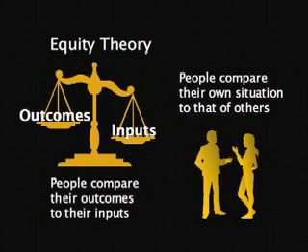Equity theory helps us evaluate how people react to the outcomes that they receive from their organizations. According to equity theory, when people receive outcomes, they do two kinds of evaluations. They do a fairness evaluation and they do a social equity evaluation. For the fairness evaluation, they look at the outcomes that they received and they compare that to the inputs that they provided to get to those outcomes. If that evaluation suggests fairness, people are satisfied because they like to be treated fairly.